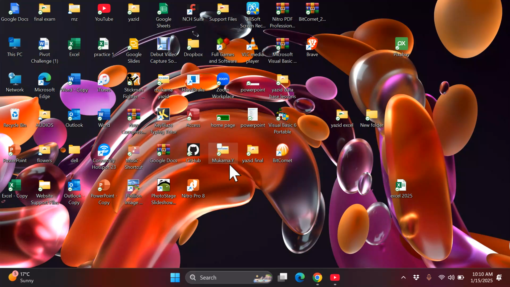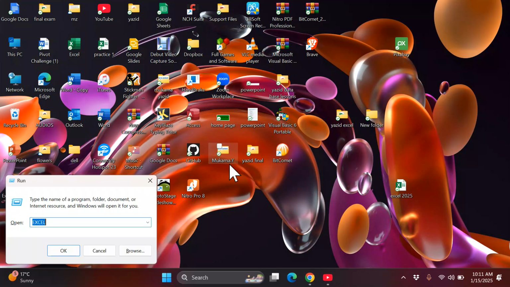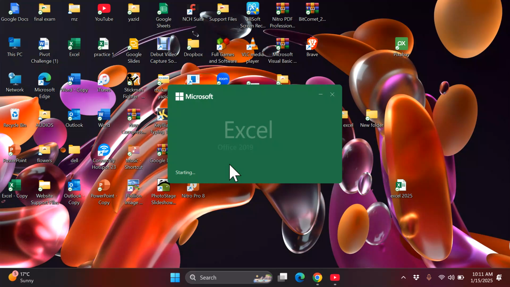Then, how can we access Excel on our laptop? We said that if you are new on a laptop and you don't know whether you have it or not, you just press your Windows key and R. When you press the Windows key and R, you go to the Run prompt, then you write the word Excel and press enter. Obviously it will open Excel if you have it.